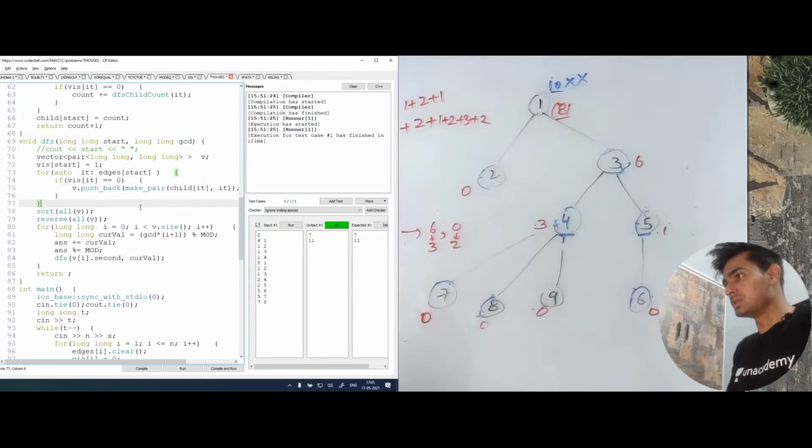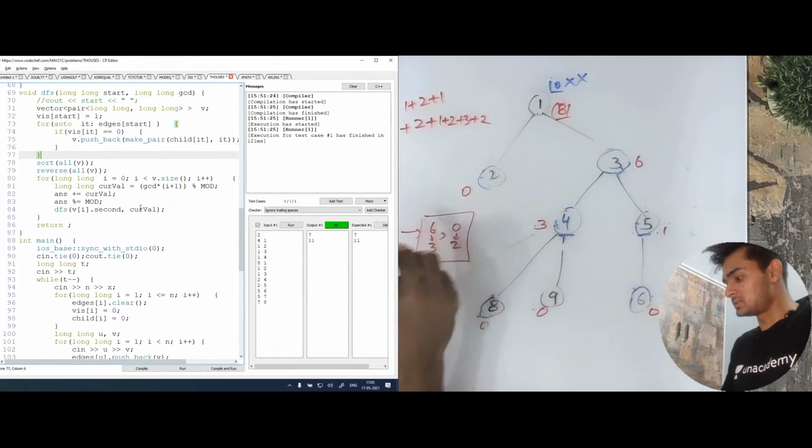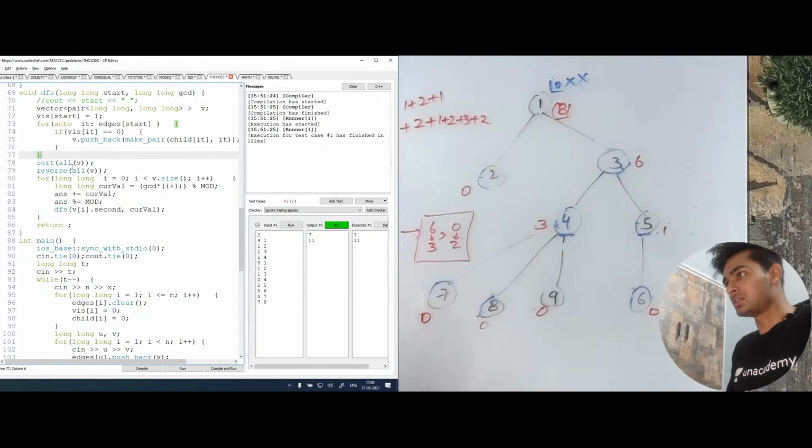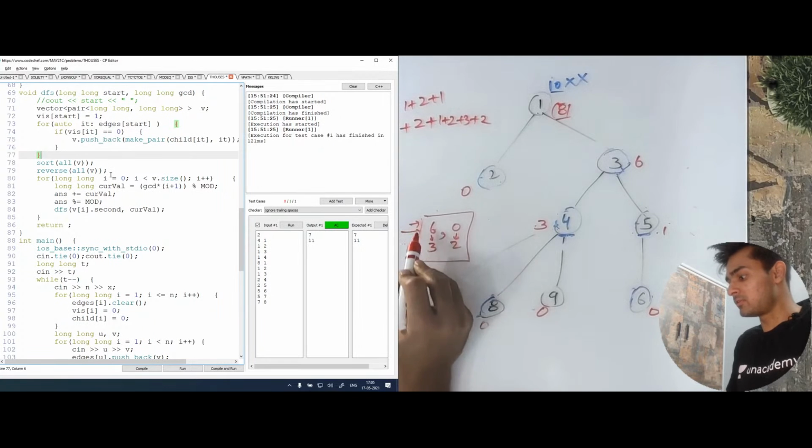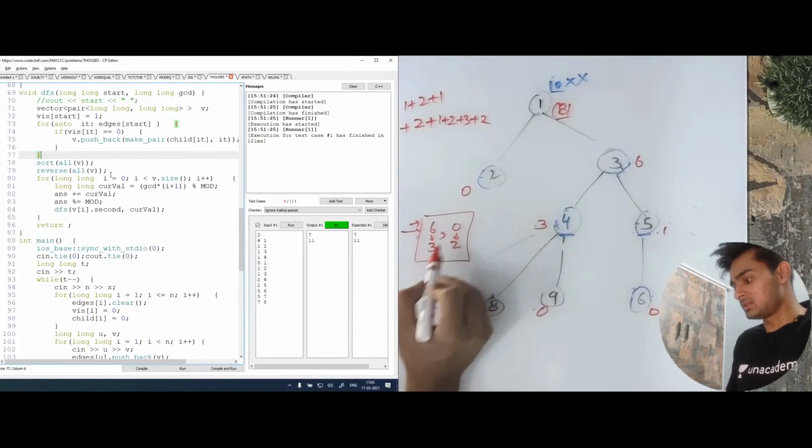The next thing that I do is I sort this in terms of decreasing. So basically I first sort it and then reverse it. So the highest value will come first. So we have, this is the same order.